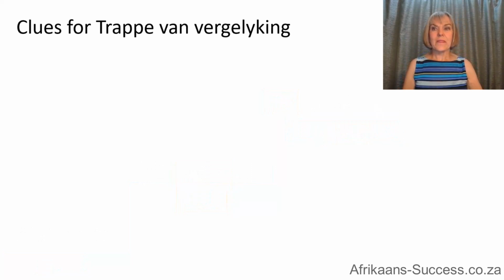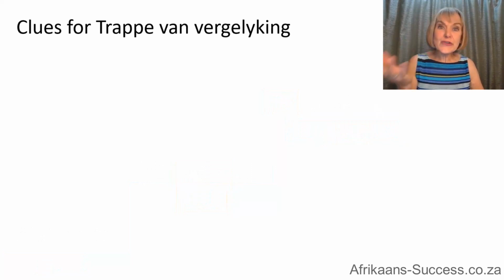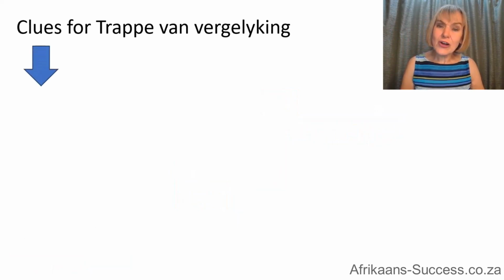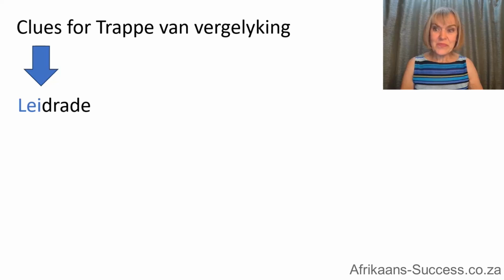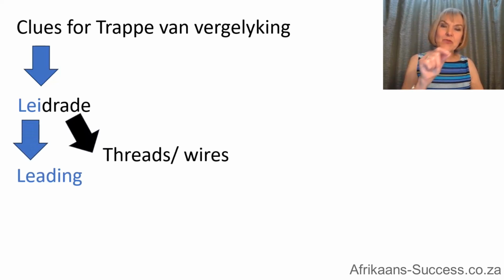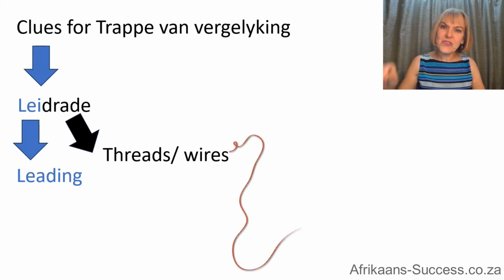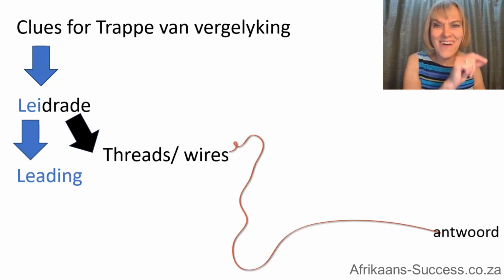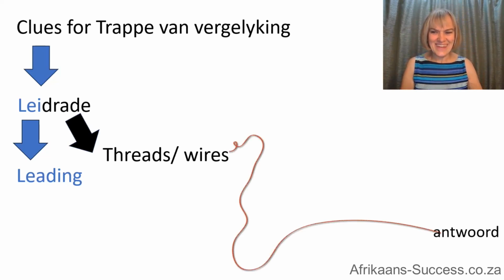Okay. So what are the clues? How do you know when to use stellende, when to use vergrotende? Usually they ask for vergrotende or oortreffende. So you need clues. What is the Afrikaans for clues, by the way? It's leidrade. Now look how cool Afrikaans is. Lei means leading, and a draad is a thread or wire. So it's the wire or the thread leading you to the antwoord, the answer.